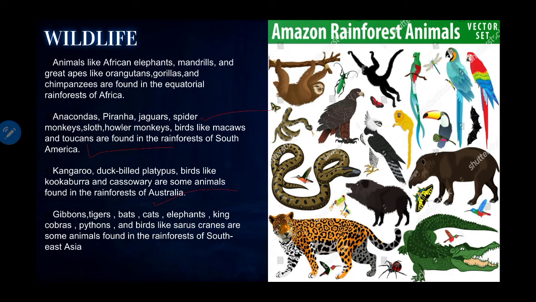And gibbons, tigers, bats, cats, elephants, king cobras, pythons and birds like sarus cranes and swifts are some animals found in the rainforest of Southeast Asia. So this is the wildlife of the Amazon rainforest.